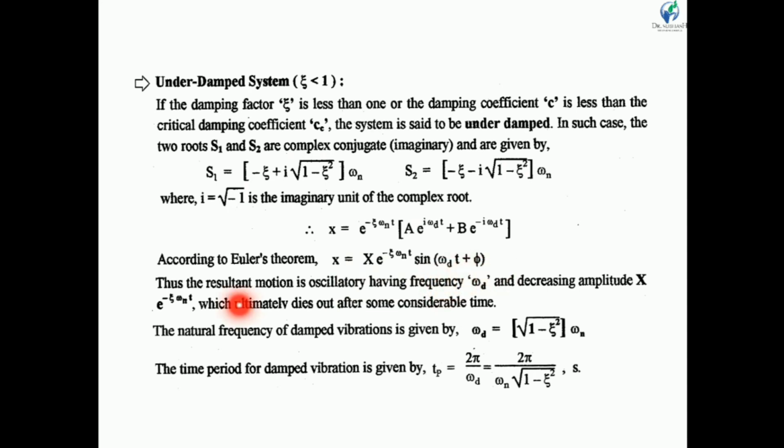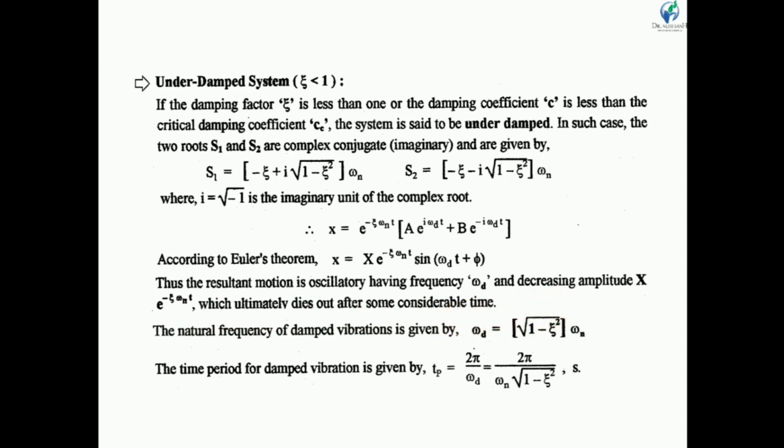Thus the resultant motion is oscillatory with frequency omega d. Omega d is the damped frequency; it is the natural frequency of damped vibration. The amplitude X e raised to minus zeta omega n t decreases, and the motion ultimately dies out after some period of time.